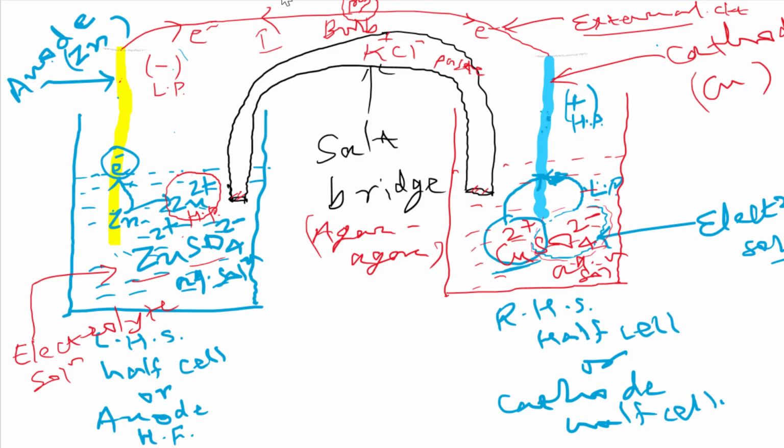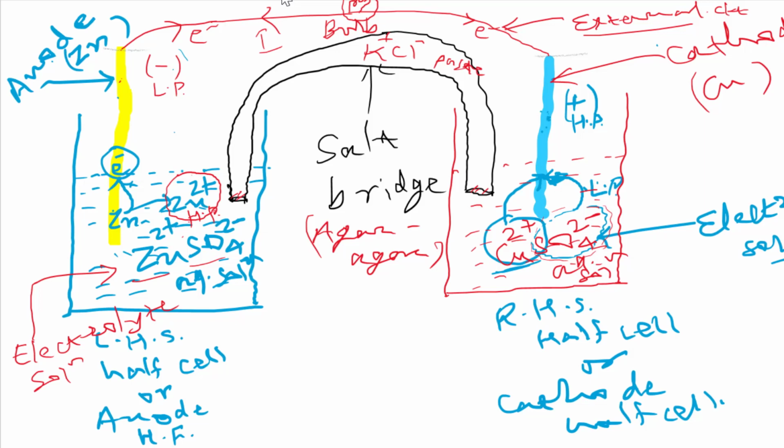That will be sulfate. So which charge in the solution is in excess? That is negative charge. After some time it is a very high negative charge, and that's why this process may be affected and may stop. So to prevent this stopping of the process, we have to neutralize the excess charge of both the half cells with the help of this salt bridge.